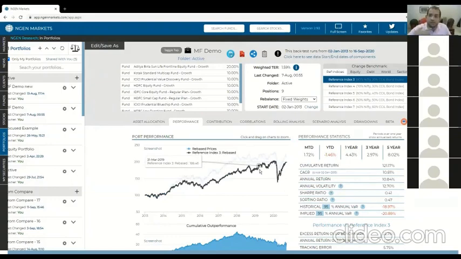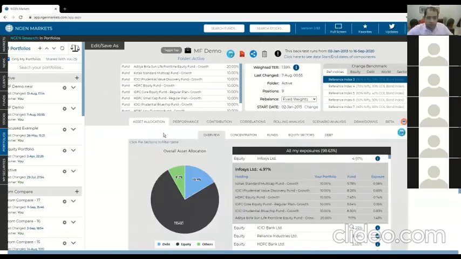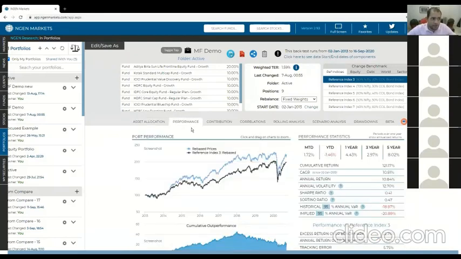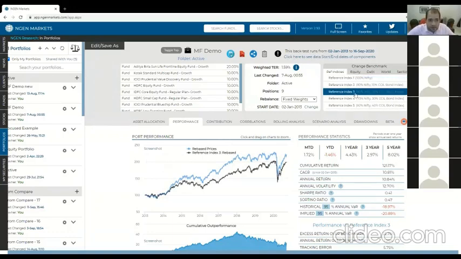If you remember earlier when we were talking about benchmarks, I said we would come back to the reference indices during the portfolio section. And the reason is that when you look at the exposures that we just saw here, there was 75-25. What we've done is we've auto-selected a benchmark for you, which represents that same equity debt mix. So in this case, it's reference index 3, which is 80-20, which is closest to 75-25.